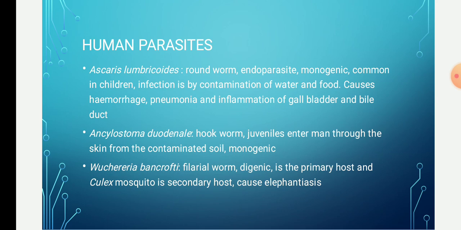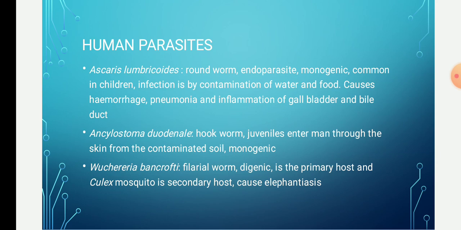Okay. Then the second example is Ancylostoma duodenale. It is commonly known as a hookworm. The adult lives in the intestine of man. It sucks blood, lymph, bits of mucous membrane and tissue fluids. Ancylostoma duodenale is also a monogenic parasite, that is, it completes its life cycle in one host only. The juveniles enter man through the skin from contaminated soil, and this is most common in children.